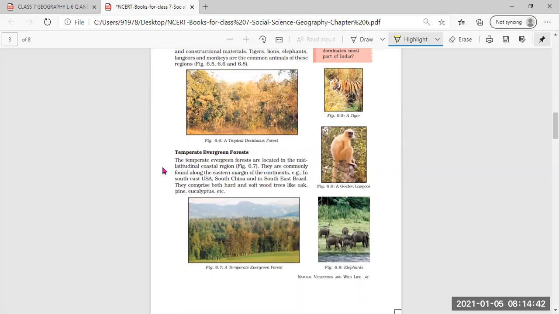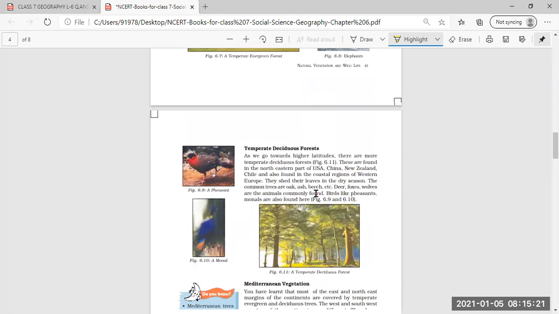Then the next category of forest we have understood is temperate evergreen forest. Temperate evergreen forests are located in the mid latitudinal and coastal regions, near the coast, and they are mainly found along the eastern margins of the continent. Examples are given in the USA, South China, and Southeast Brazil. In this type of forest, both hardwood and softwood trees are found. Examples are oak, pine, and eucalyptus.